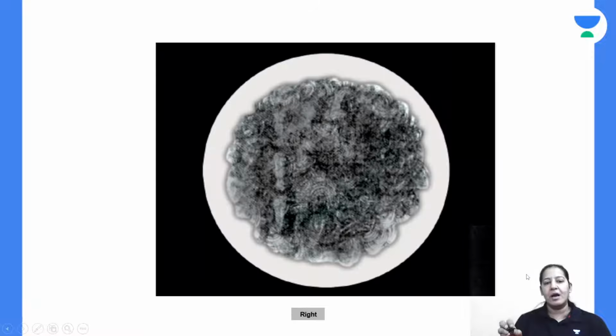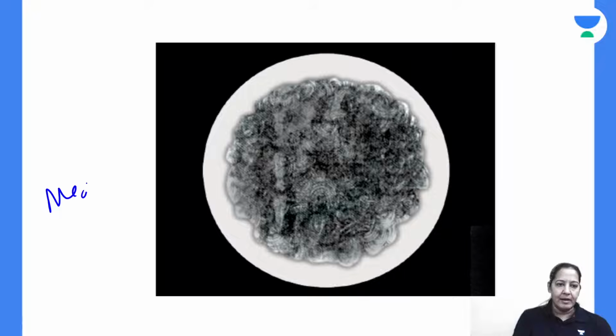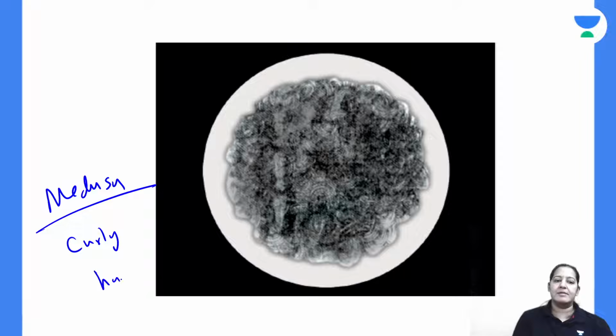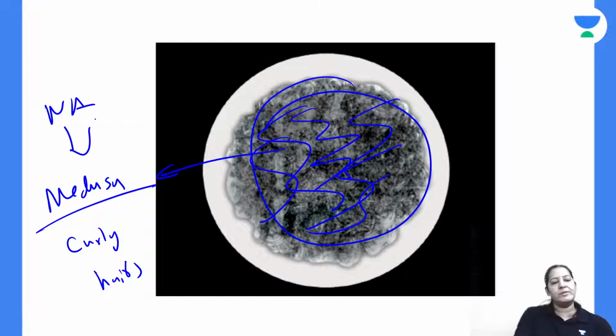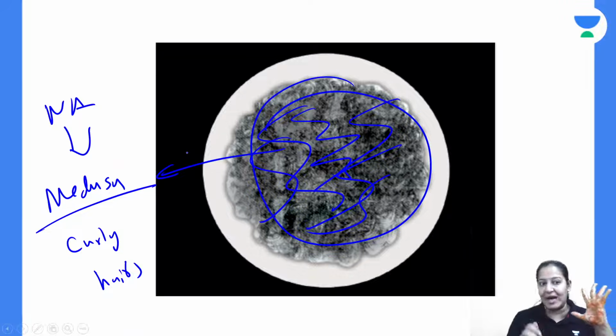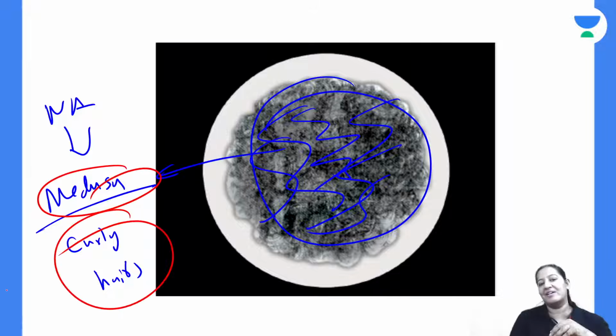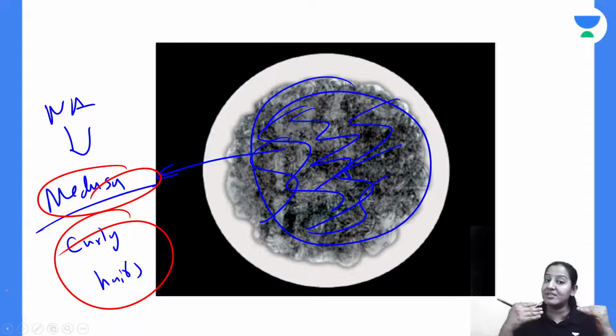What do you mean by Medusa? Imagine Medusa is a girl. Medusa is a girl who is having curly hairs. Curly hairs. Can you see the Medusa head appearance? The curly hair is due to the capsule. Can you see? This appearance on nutrient agar is known as Medusa head. So this is the meaning of Medusa. Medusa is a girl having curly hair. So this appearance is known as Medusa head appearance.